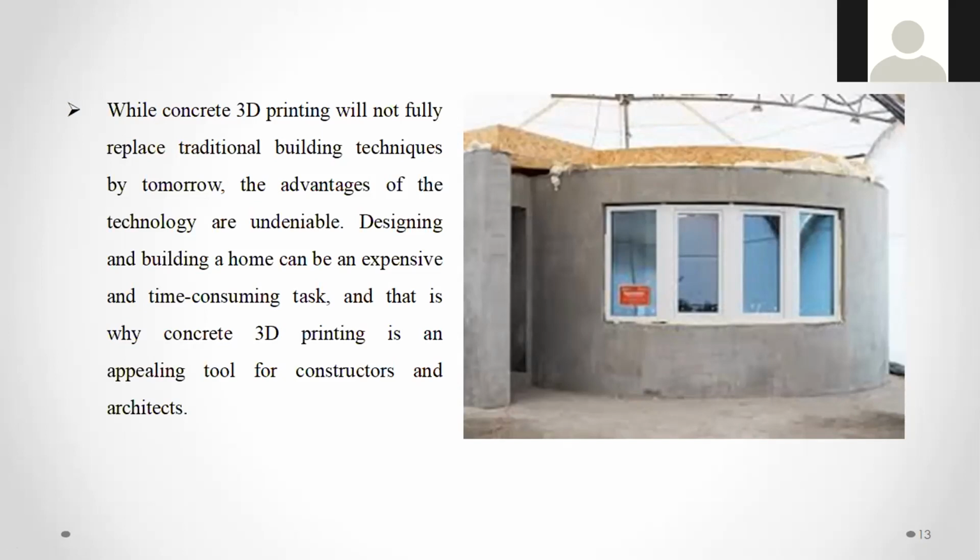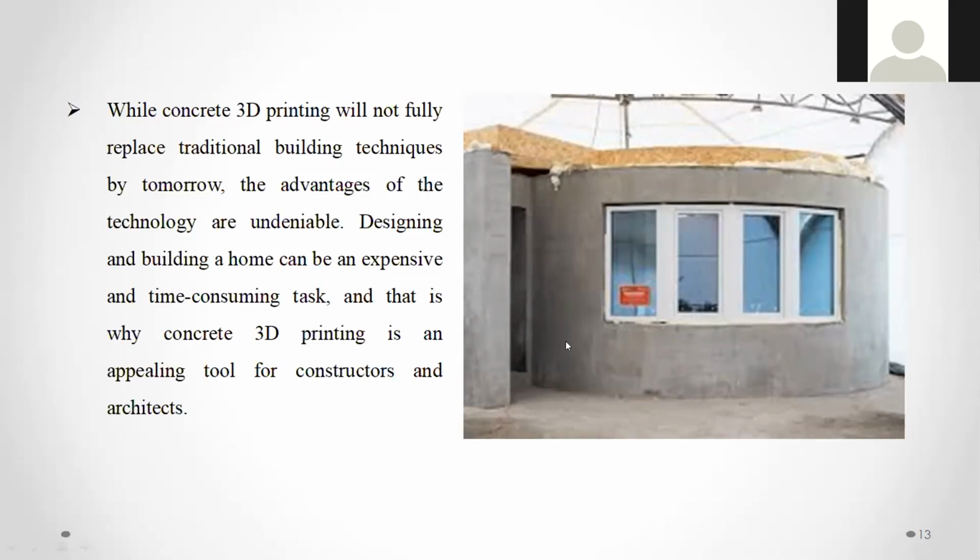The only thing is, you should know the time that is required to build a construction. For example, if you want to build a residential building, minimum it will take 6 to 8 months. A two-story building, duplex house or single-story building will take 4 months to build. And the process involved in the construction is too much, like column raising, and to raise the column, the formwork required, the labor required to pour the concrete into the columns and beams, and the scaffolding that is required. All those things require a lot of effort and also accuracy. If you do all those processes, the accuracy also will reduce in the construction field because of unskilled labor.